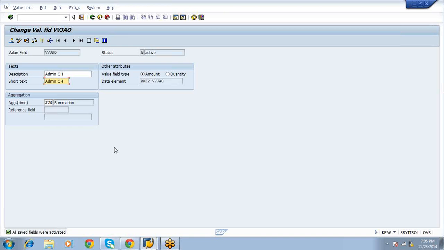Next, PP to COPA. What values will flow from PP to COPA? Hari, one question here. Is this cost component structure only for one product, or have they created it for multiple products?